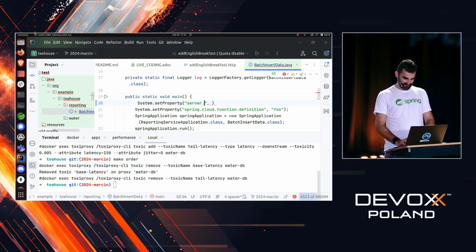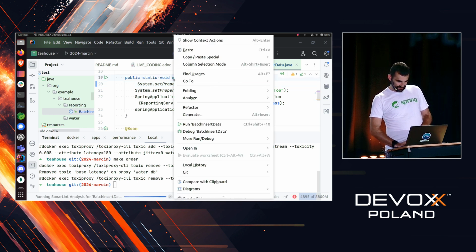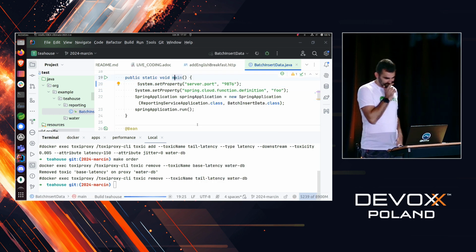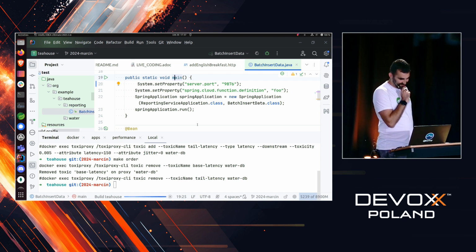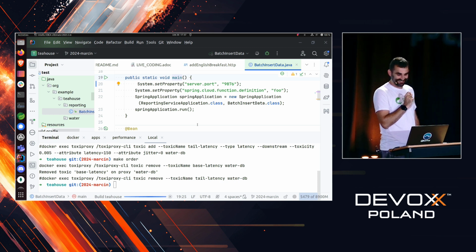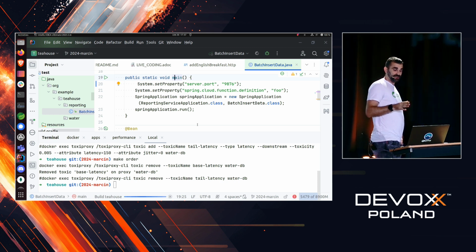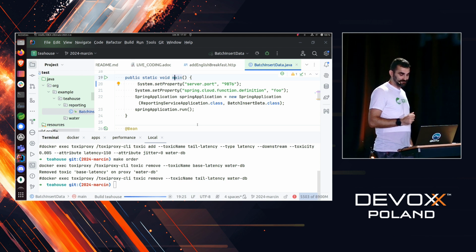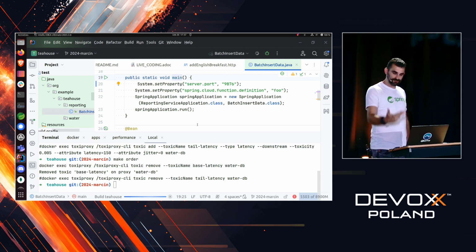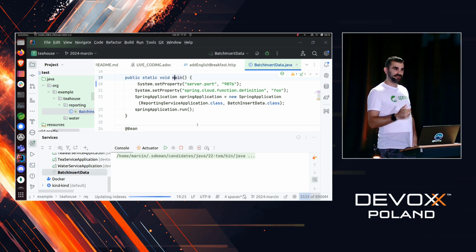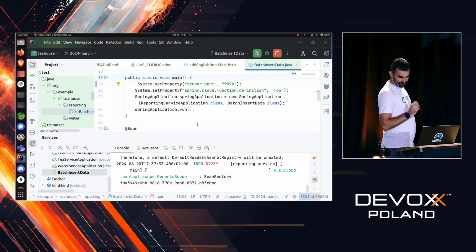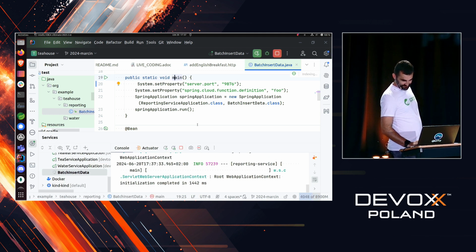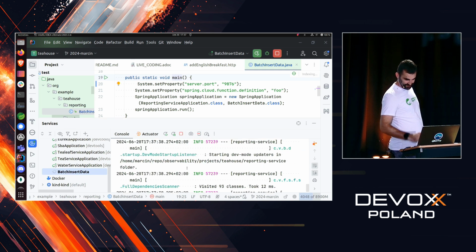Server port. Let's do it like something like this. So if I run this, hopefully, and if not, then I will show you maybe the screencast. What should happen now is I should connect to my local Mongo installation and upload 1 million records, because like I said, I am not an expert. Will it work? Come on, come on, come on.